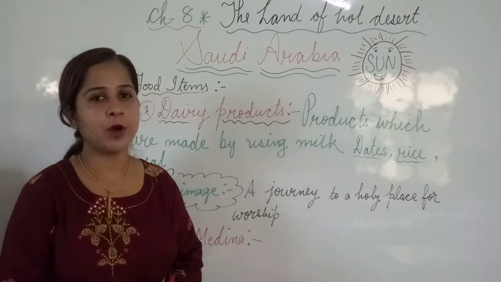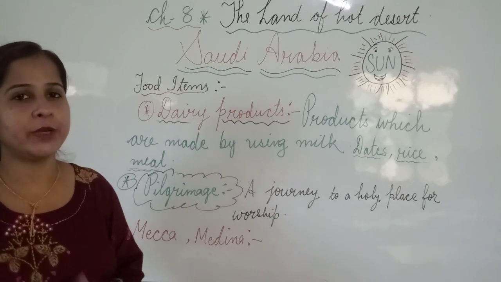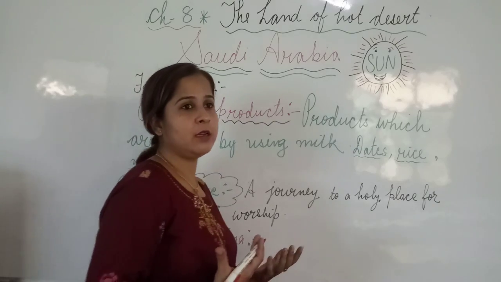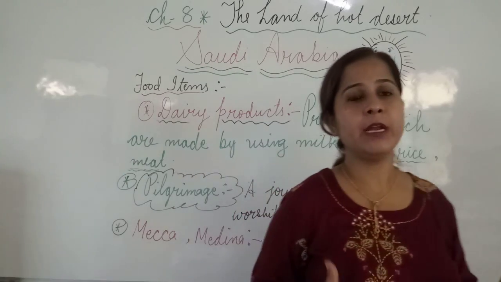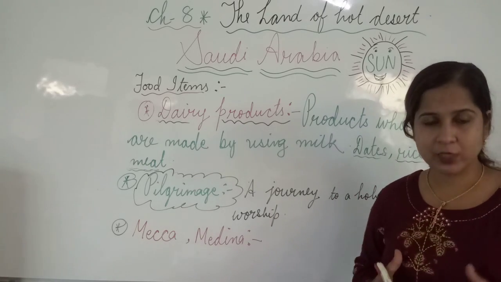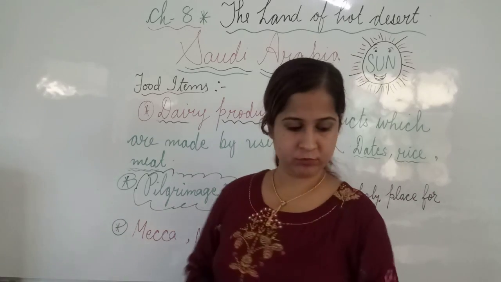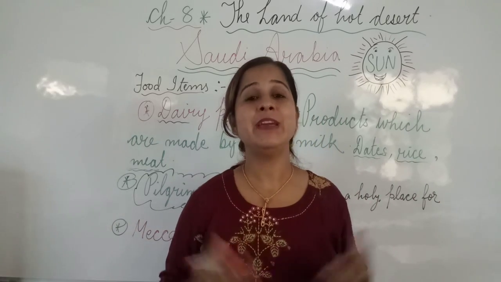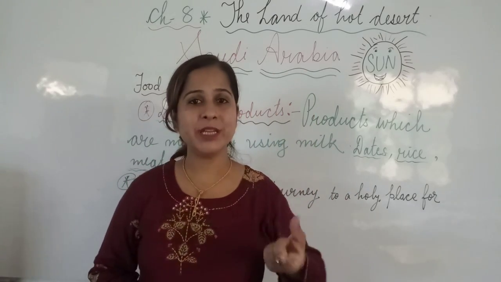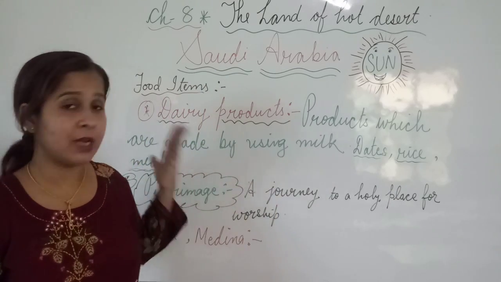Now let's talk about what people eat there. Means what do they prefer to eat? What are their food habits? Actually, as I said in the beginning, date palm trees are found in abundance in Saudi Arabia. Saudi Arabia में क्या बेटा date palm trees जो होते हैं आपको बहुत ज़्यादा मिलते हैं. And what do we obtain from date palm trees? Pizza? No, we are obtaining date fruits. Date palm tree से हमें क्या मिलता है? Sweet date fruits, and these are produced here in very large quantity.